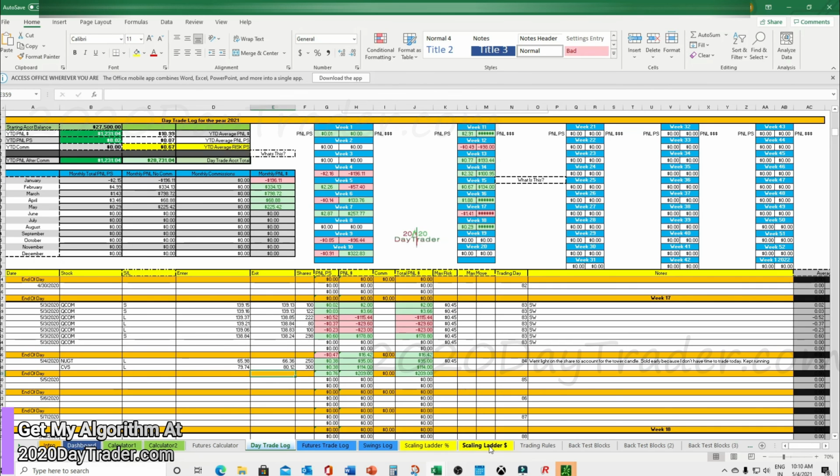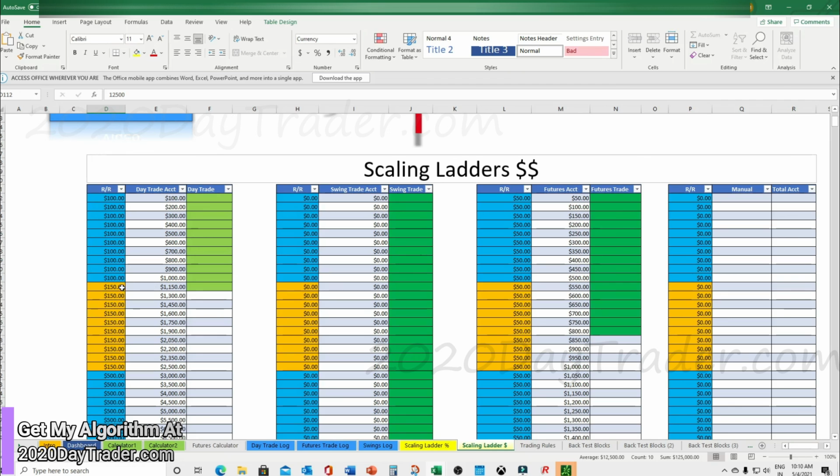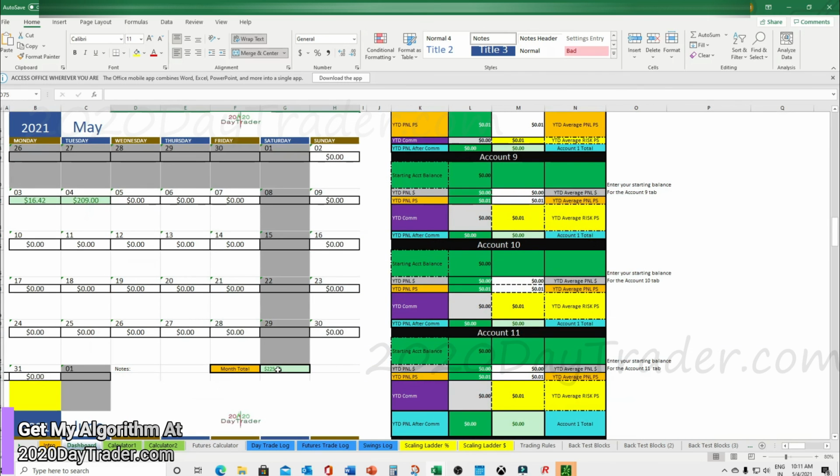Let's go look at the scaling ladder. Did we make it? We did. We're back in the 150 range. Awesome. All right, cool. So we'll be able to scale up to 150 now. And again, this does it automatically for me. There's a link at the end of this video to my trading plan, and we go into a little bit more about this, and you can look at my trade logs and get more information on how all this stuff works. But this does everything automatic for me. I don't have to do it. And then over here in May, now we're at 225 for May.